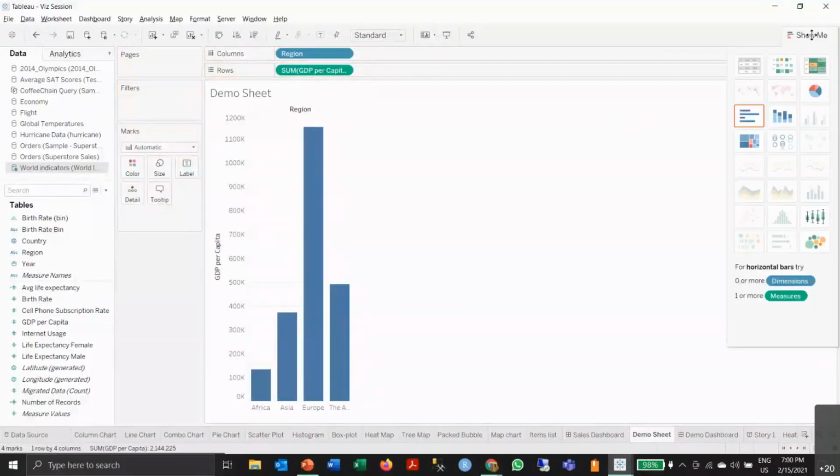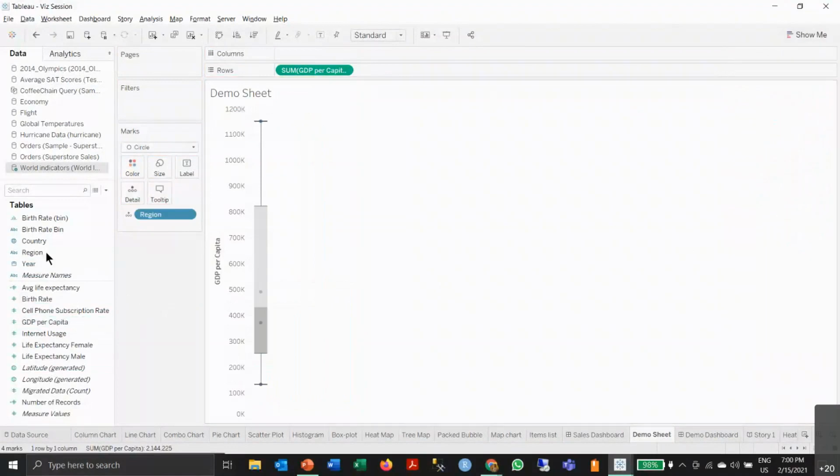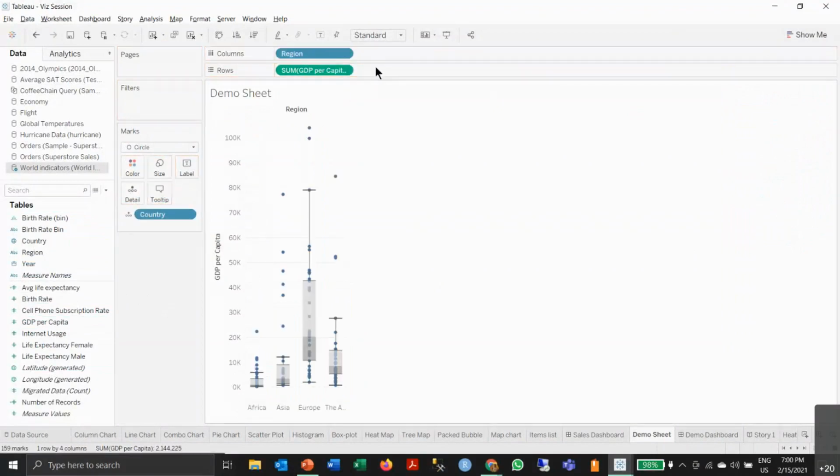You can again go to the show me card, and here you have the box plot. You click on it and you get the box plot. Now it isn't a single box plot. I want to see how it varies. So you have the detail. I'll drag the region back to columns.